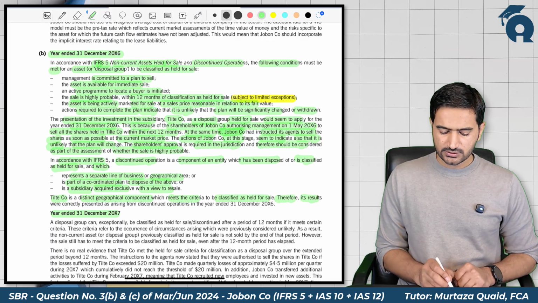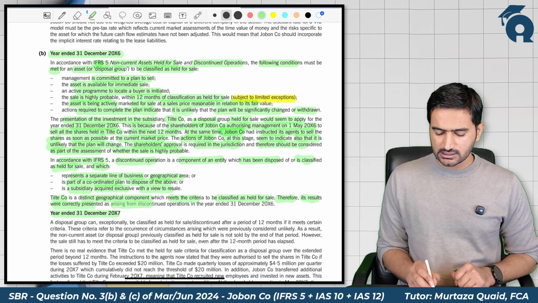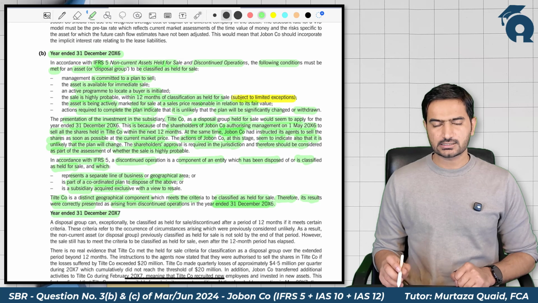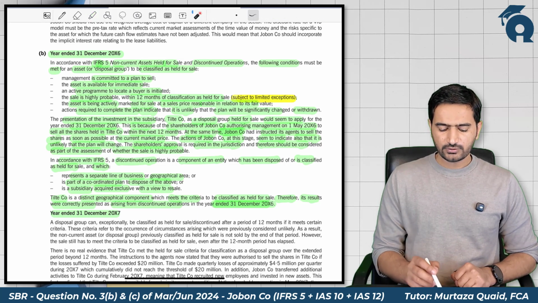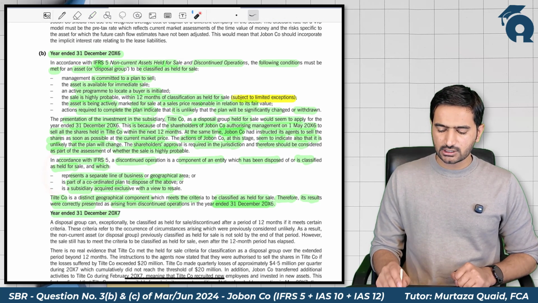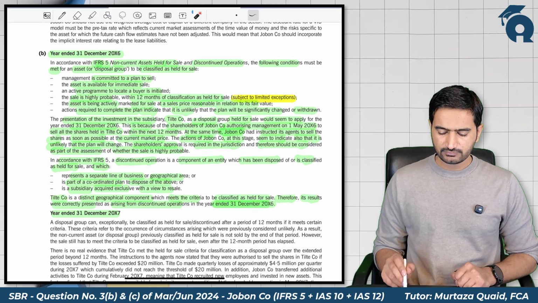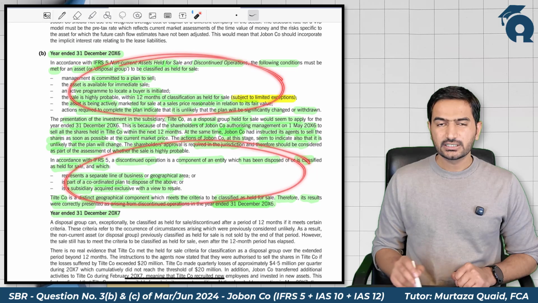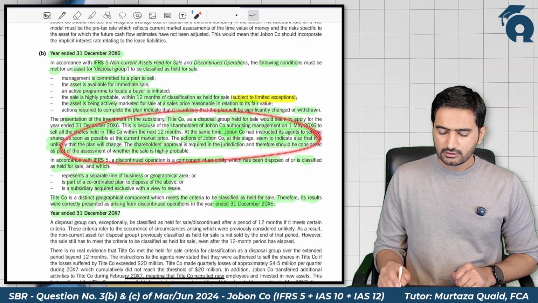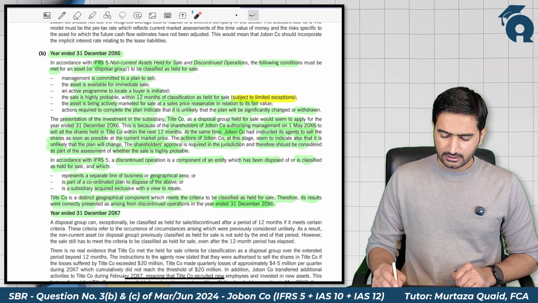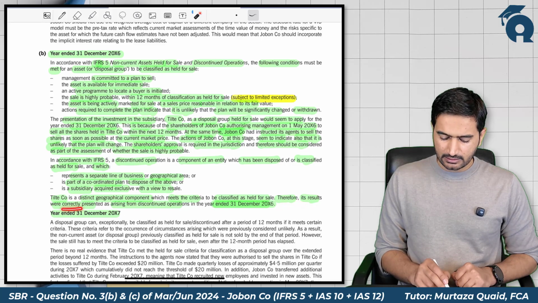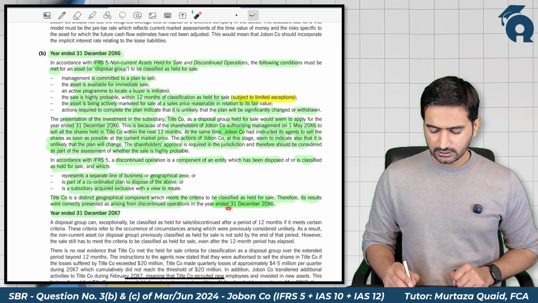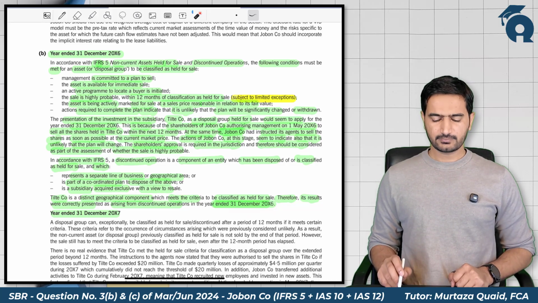Therefore, its results were correctly presented as arising from discontinued operation in the year ended 31st December 2006. So they have reproduced the definition of discontinued operation under IFRS 5, and based on the classification criteria and the facts given in the question, the results are correctly presented as discontinued operation for the year 31st December 2006.